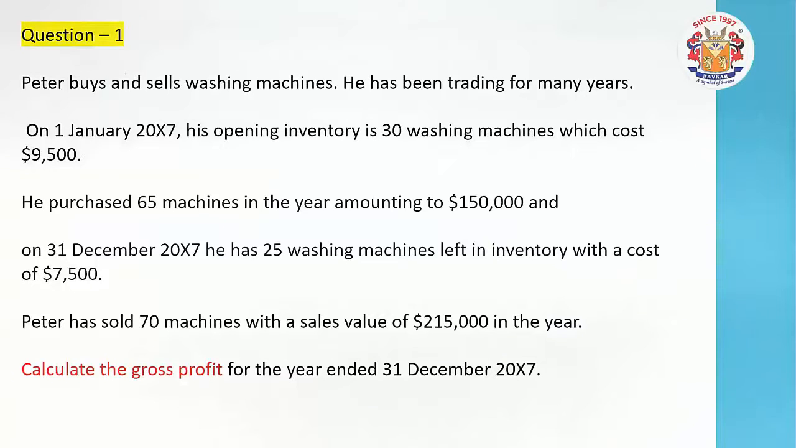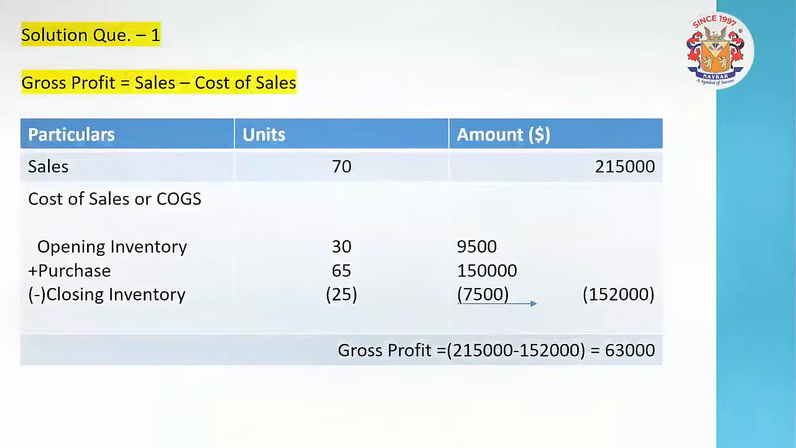You have been asked for the gross profit. Just remind yourself what the formula of gross profit is. The gross profit formula is sales minus the cost of sales. So let's have a look at how we are going to solve these sums, starting with some formula basics. The gross profit is equal to sales minus cost of sales, in which for the sales you already have the 70 units amounting to $2,15,000. The cost of sales, also known as the cost of goods sold, is the opening inventory plus purchases minus the closing inventory.